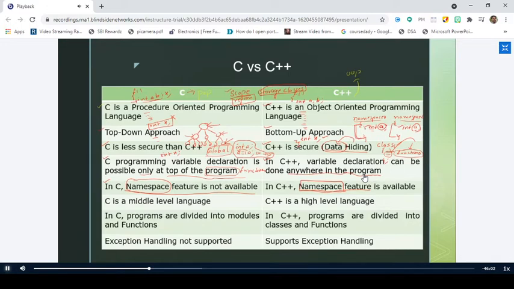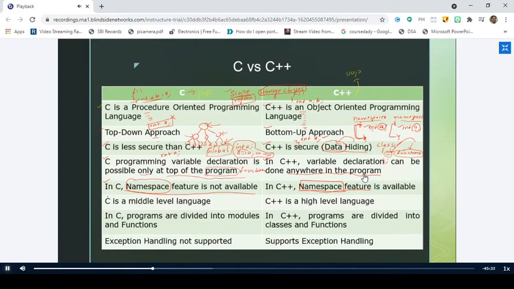We'll have some clear idea on this particular concept, namespace. A brief idea we'll discuss when we discuss the concept of namespace. Don't worry about it. Right. But right now you remember that there is a concept called namespace in C++, which is not supported in C. What does a namespace mean? It means a namespace specifies the scope of the variable. Right. Is it clear?